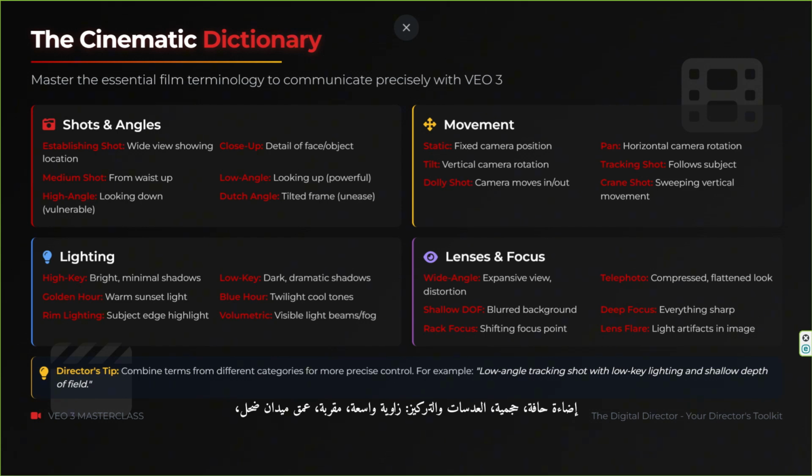Lenses and focus, wide angle, telephoto, shallow DOF, deep focus, rack focus, lens flare. Director's tip, combine terms from different categories for more precise control. Example, low-angle tracking shot with low-key lighting and shallow depth of field.